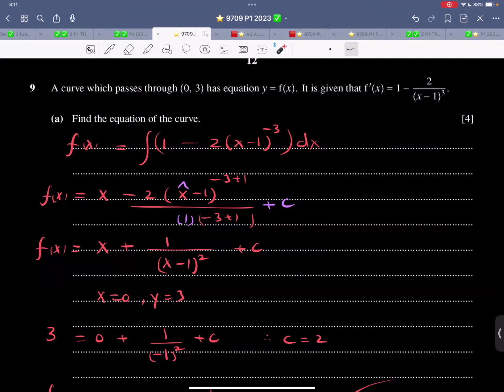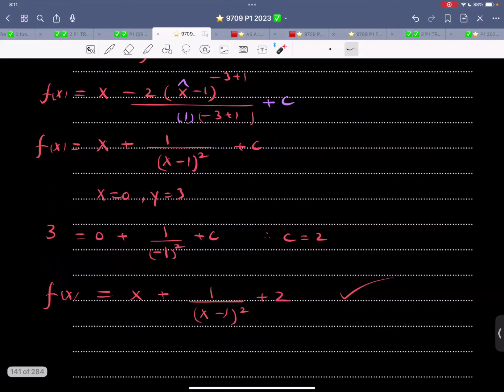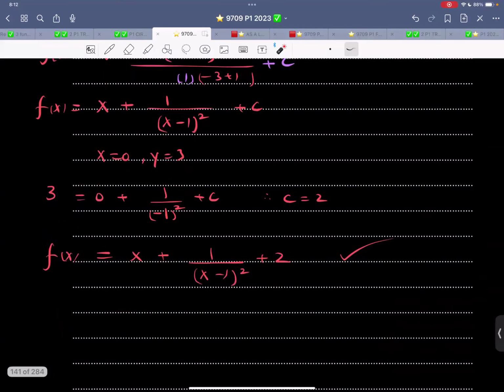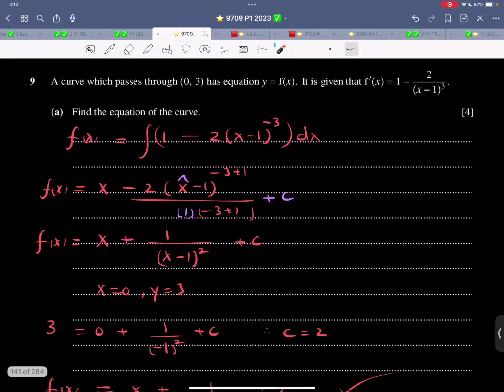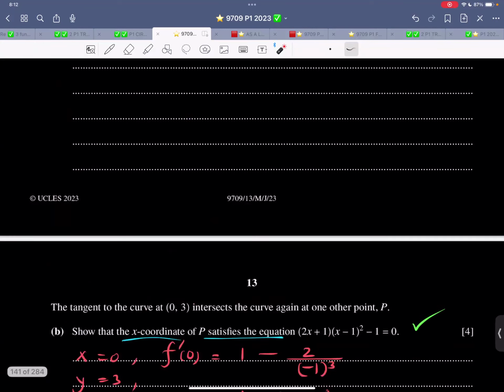Then apply chain rule. Then apply basic integration. Write the constant of integration. And then simplify. Then plug in the values. Evaluate C. And then write f(x) at the very end. Sometimes they give you dy/dx and then you get a y. Sometimes they give you f'(x) and you get f(x). So that is the first part.